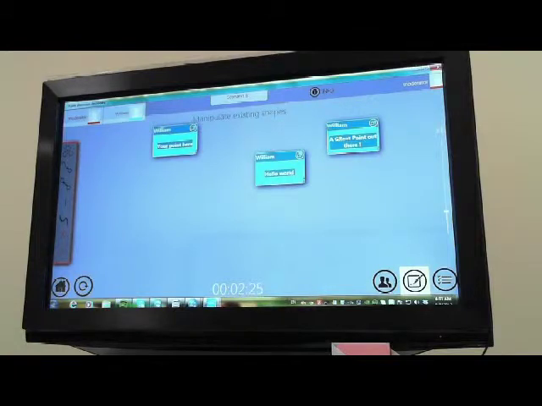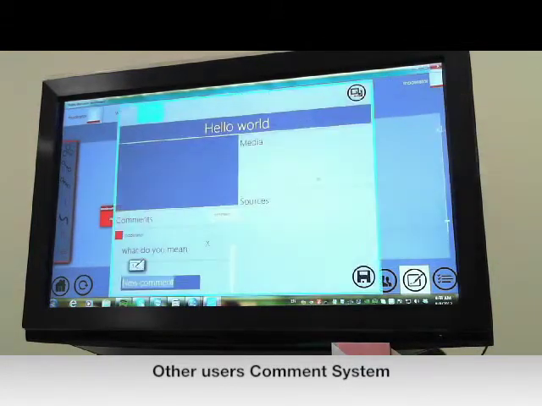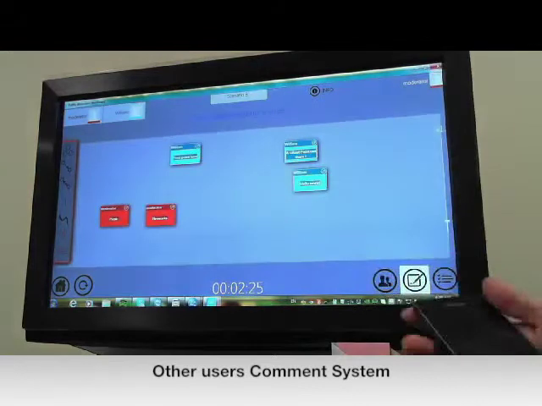And let's say that you want to comment on other people's ideas. For example, I'm the moderator and I want to comment on an idea from William, even though my name is William. But let's say I want to give a comment to this, hello world. What do you mean by hello world? I don't understand the meaning of hello world.